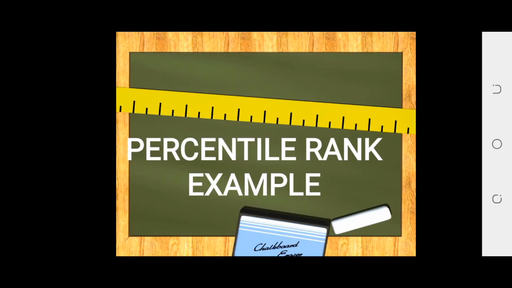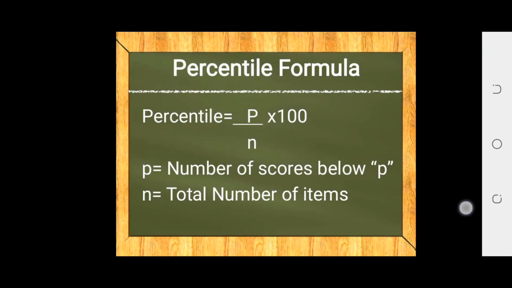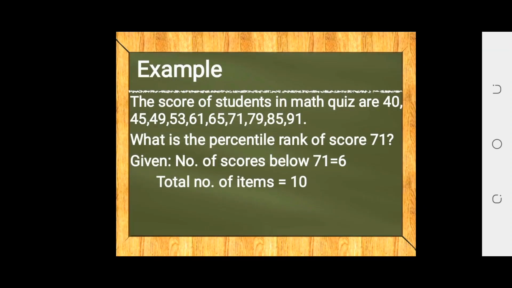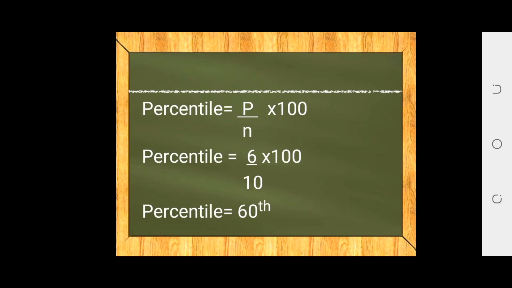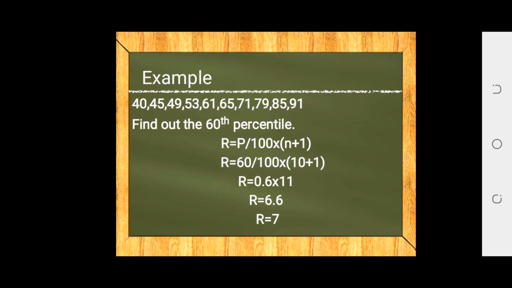Now let's discuss the percentile rank and its example. So this is the percentile formula and this is the example. We're going to find out the percentile rank of score 71 with a given number of lowest scores, which is 6, and the number of items, which is 10. Therefore, the result is that the score of 71 is in the 60th percentile. So this is the formula on how we are going to identify the rank of the percentile.